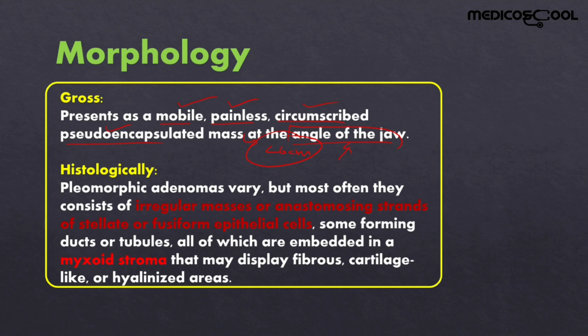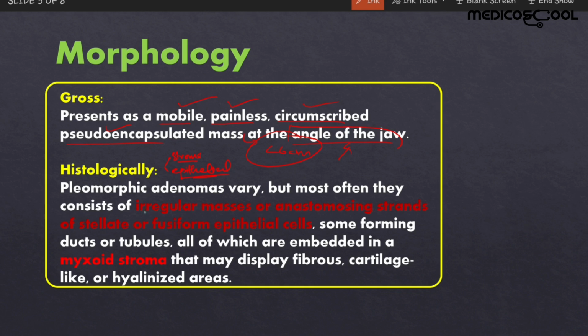And histologically, as we have already discussed, this is a tumor of both stroma and epithelial tissues. So there will be components of both the stromal tumor and the epithelial tumor. Components of the epithelial tumor